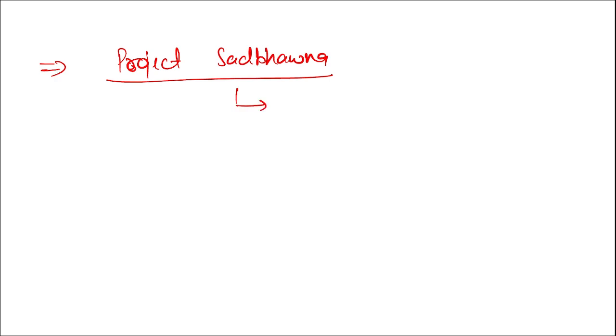Next, if I ask you, what is Project Sadbhavna? Project Sadbhavna was first of all launched by the Indian Army.